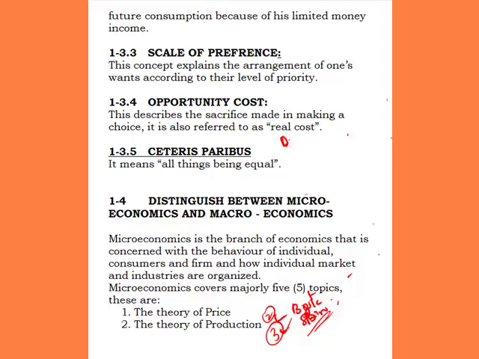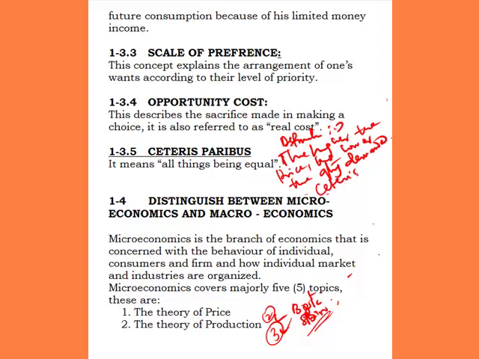So let's talk about this. Assuming we are making a definition of demand, the law of demand says that the higher the price, the lower the quantity demanded, ceteris paribus. So what it is saying is that the higher the price of a particular good, the lower the quantity demanded.